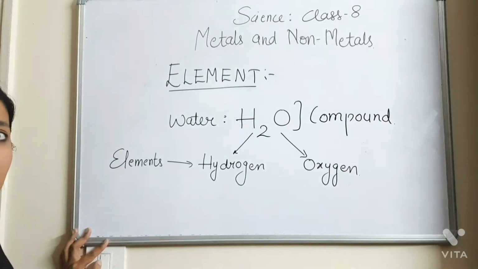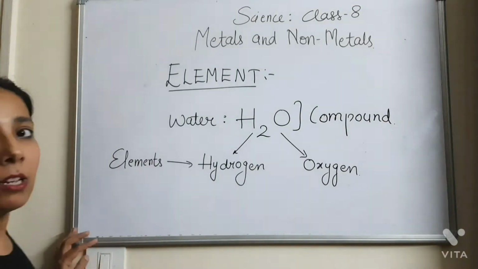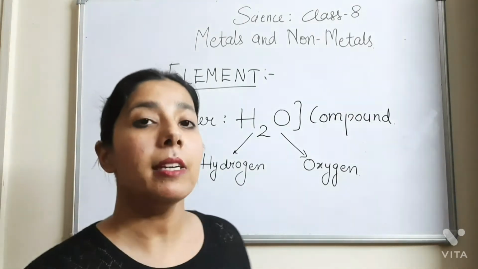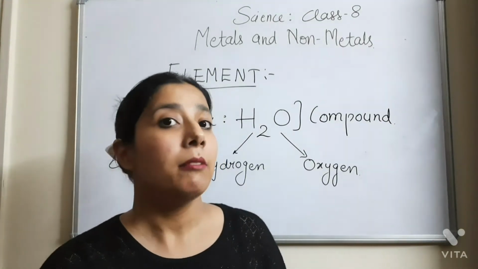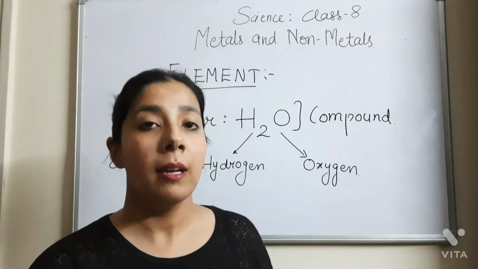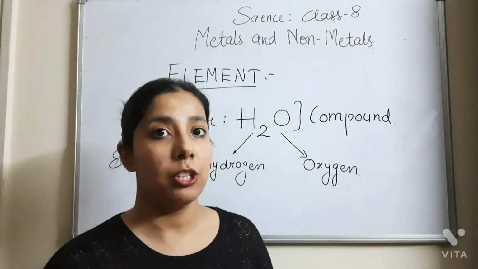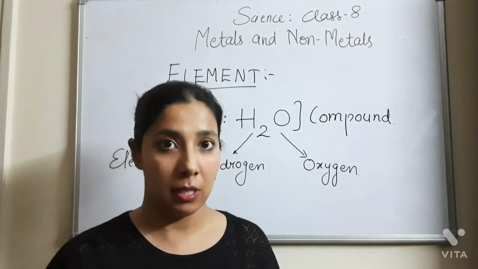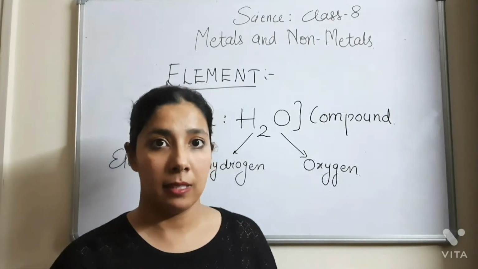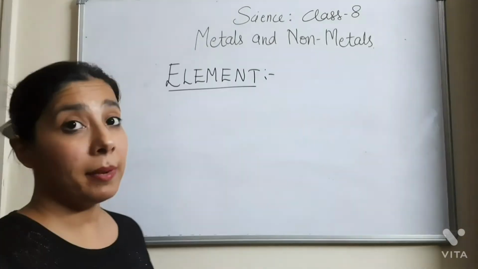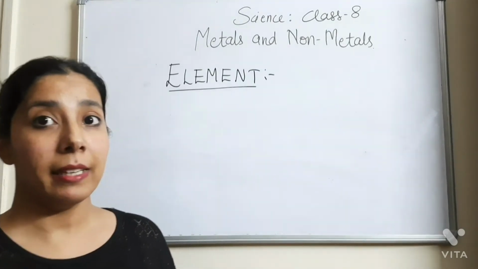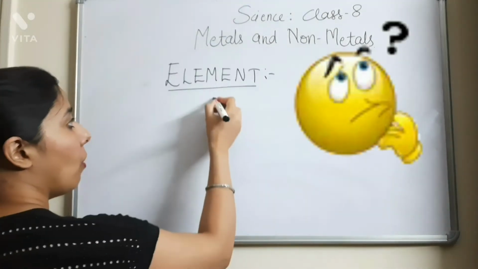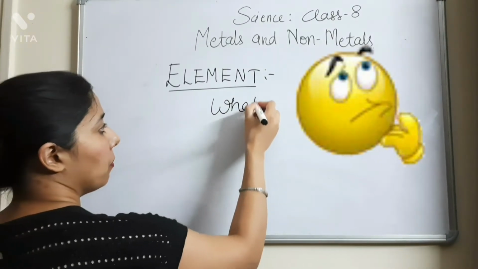I hope the definition of element is clear to you people. So what are elements? Elements are the simpler substances which cannot be further broken by any chemical reaction or by any chemical process. They are the simpler substances. They are the simplest form. Now the question that came in your mind is, what are these elements made up of?